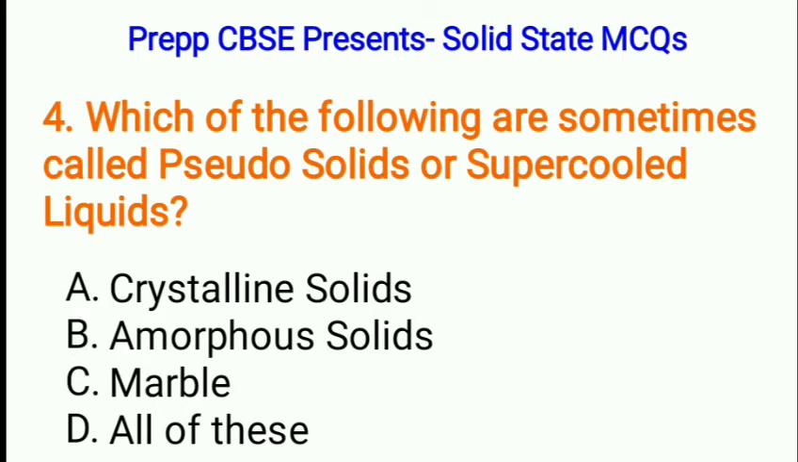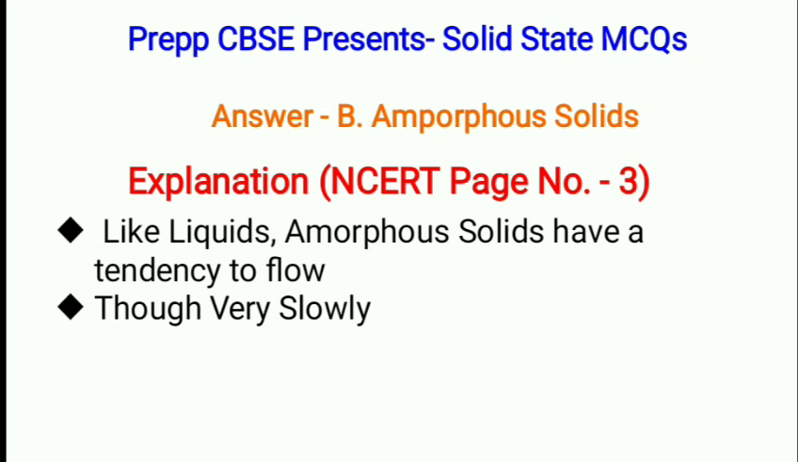Next, which of the following are sometimes called pseudo-solids or supercooled liquids? Options are A. Crystalline solids, B. Amorphous solids, C. Marble, or D. All of these. Correct option is B. Amorphous solids. Here is the explanation. Like liquids, amorphous solids have a tendency to flow, though very slowly.